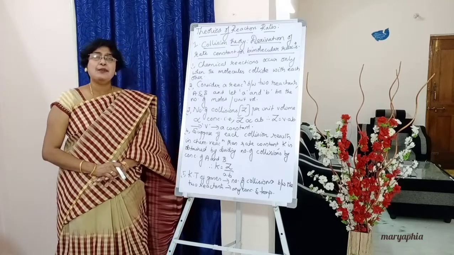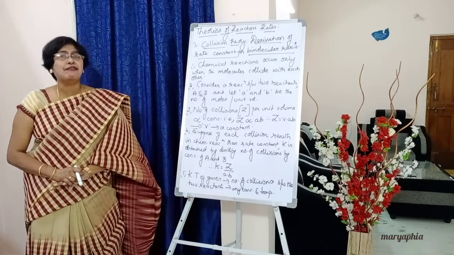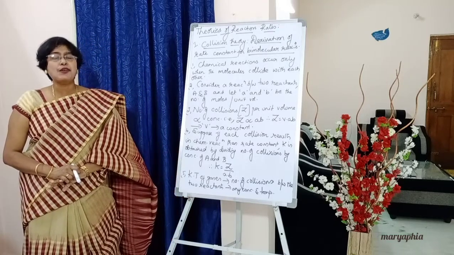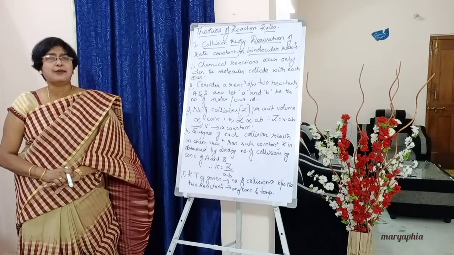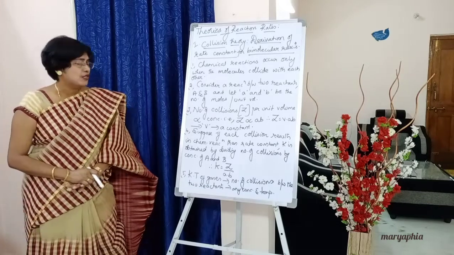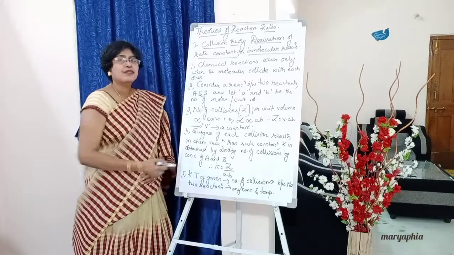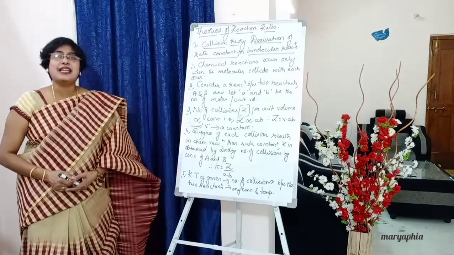So K can be obtained using the formula: number of collisions divided by the concentration of capital A and capital B, students. Using this formula, the rate constant K can be calculated.